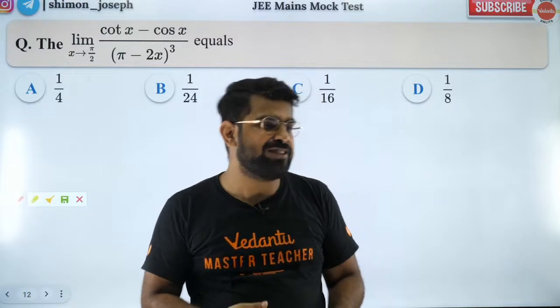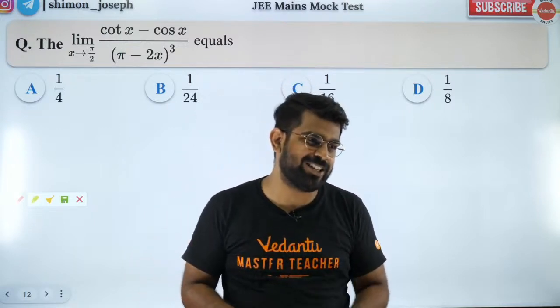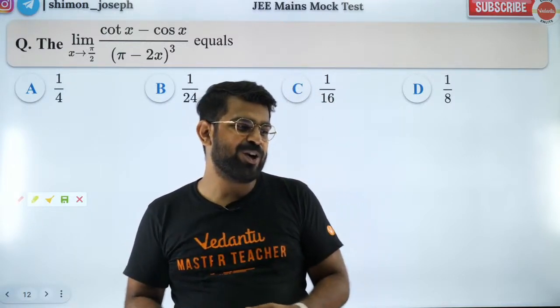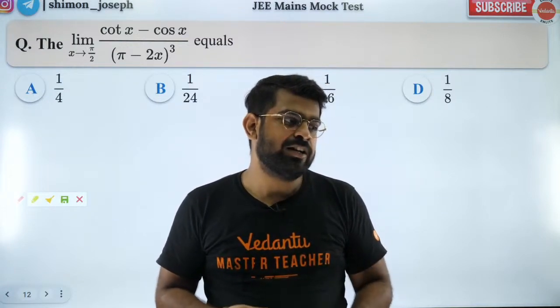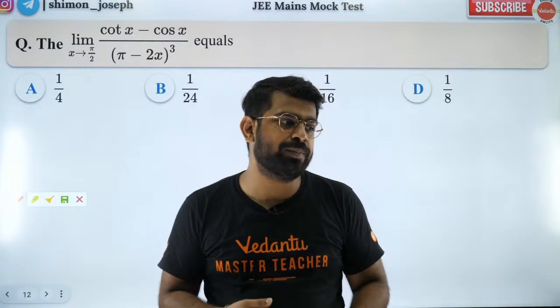Himanshu says C. Very good, Himanshu. We will check whether you are right or wrong, because Dhanush says B. And Himanshu, 100 marks in mock test.